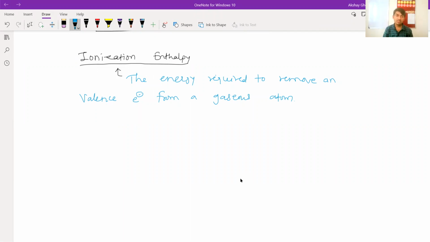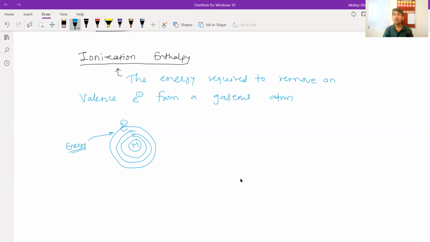So see, here is one atom, M atom, and some shells, Bohr's atomic orbits. Some shells are there, orbitals. So here is the electron, and we have to remove that electron. What do we have to do? We are providing some energy.